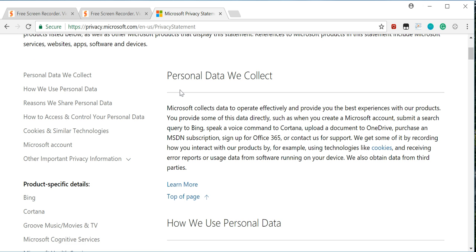Microsoft collects data to operate effectively and provide you with the best experiences with our products. You provide some of this data directly, such as when you create a Microsoft account, submit a search query to Bing, speak a voice command to Cortana, upload a document to OneDrive, purchase an MSDN subscription, sign up for Office 365, or contact us for support. We get some of it by recording how you interact with our products by, for example, using technologies like cookies and receiving error reports or usage status from the software running on your device. We also obtain data from third parties. How much more?